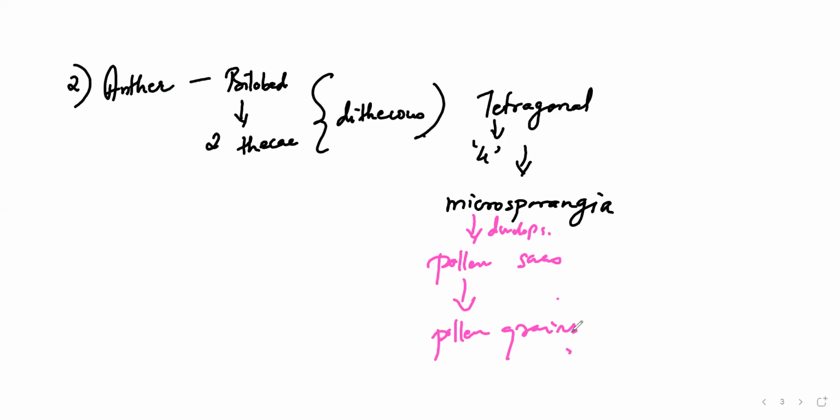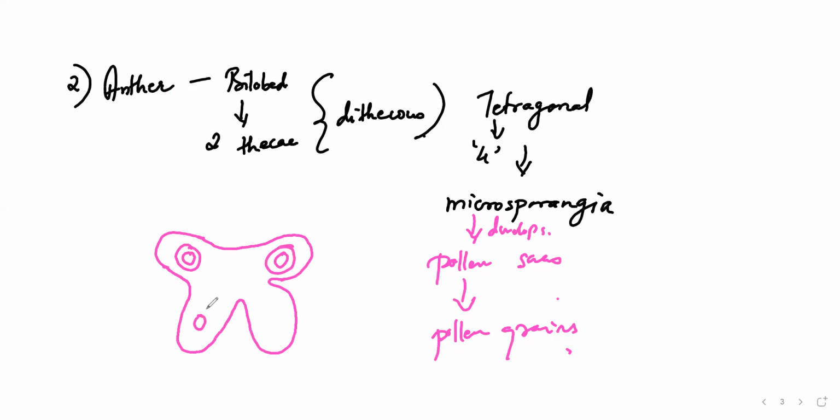Now moving on towards the detailed part of this microsporangia. Fine. So whenever you're drawing a microsporangium, it'll be somewhat like this. Here, because there are four layers, as I told you, tetragonal it is, so like this it will appear.